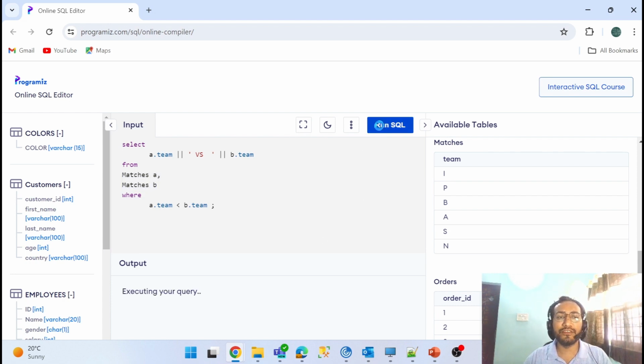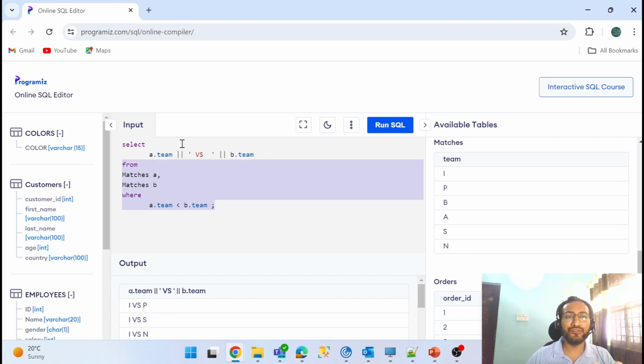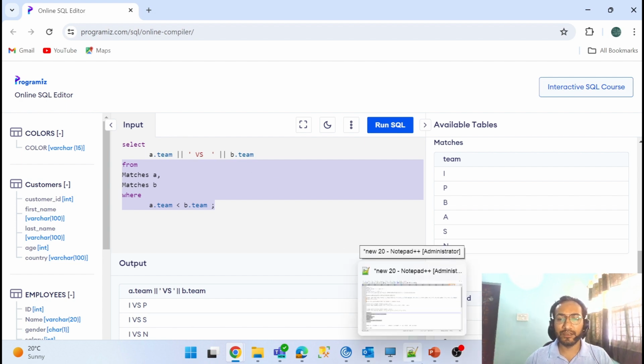Let me run the query and see the output. So now you can see India versus Pakistan is done. Let me see, do we have Pakistan versus India? Yeah, we won't have it. Correct. You can see all data is unique and distinct values are given. So you just have to understand, we have to use a self join and check that a dot data is not equal to b dot data. Okay, that's the question for this one.